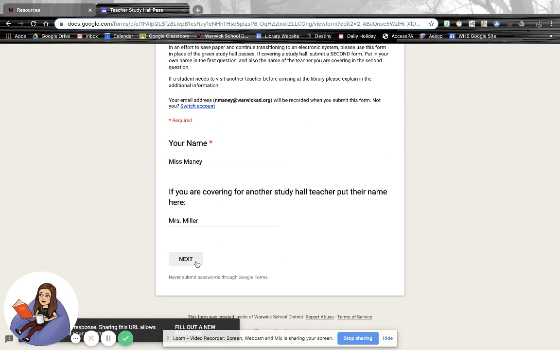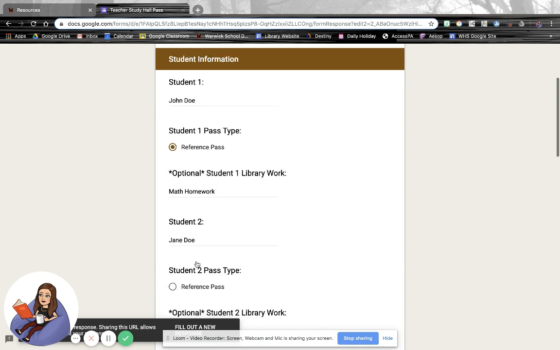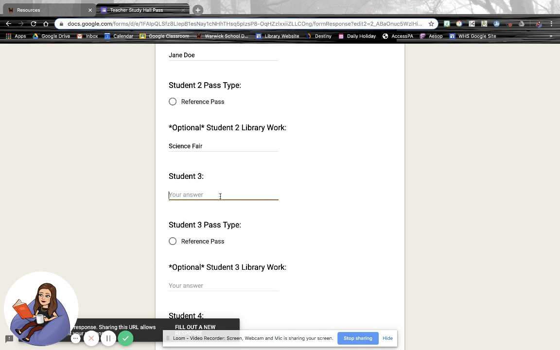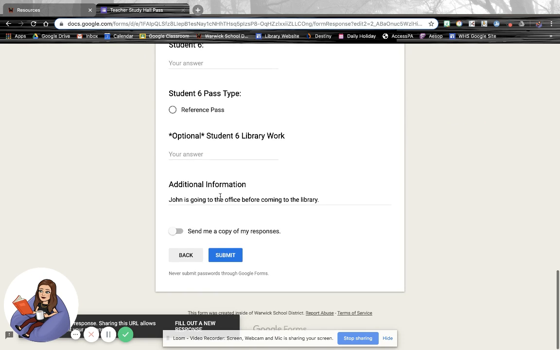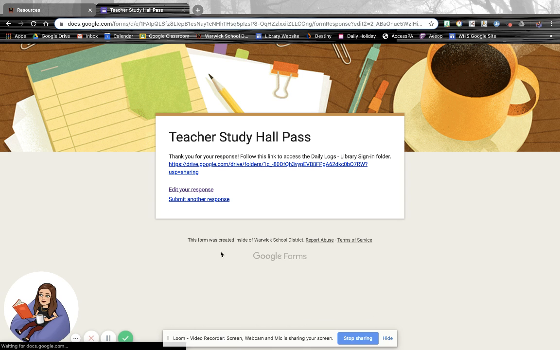So if you end up having an extra student that came in late and wanted to go to the library, you can now put that in there. You can, again, opt into sending a second response. If you need to submit a second response for the person that you're covering for, or for yourself, if you did theirs first, you can submit another response in here.